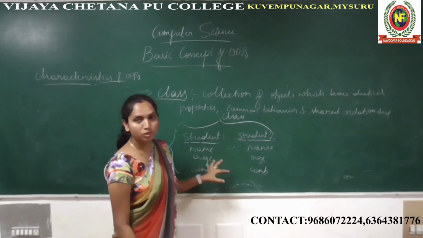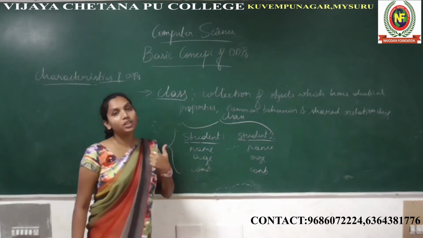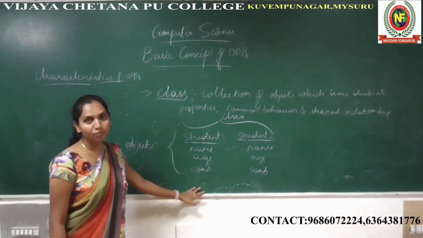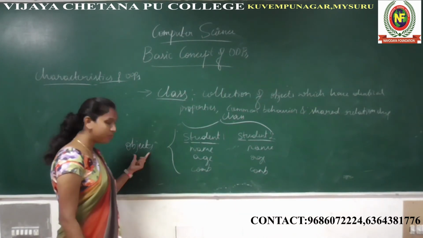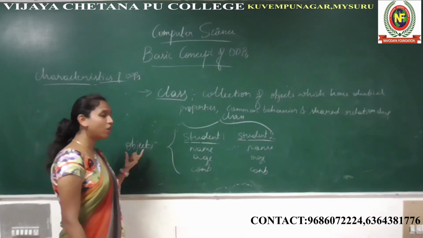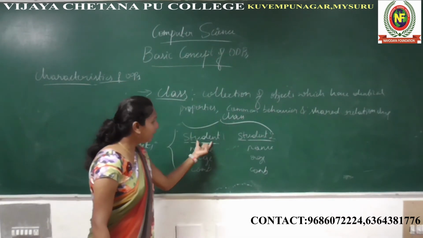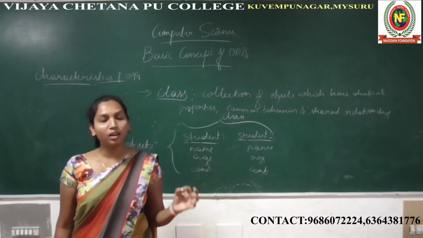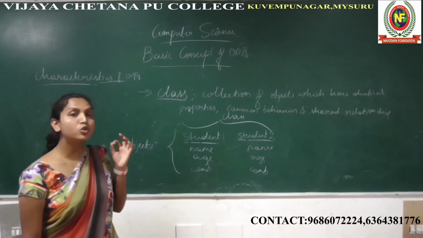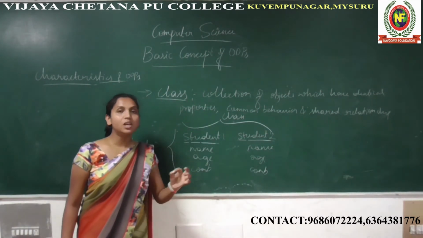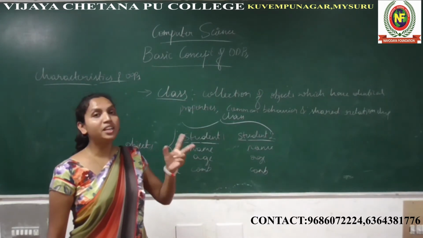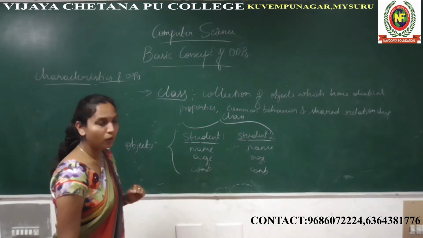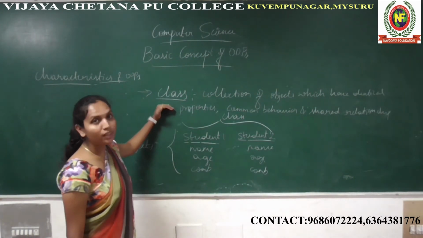Okay, I hope you understood what a class is now. So what is an object? An object is a collection of data members and member functions. That is an object. What is a class? A class is a collection of objects which have identical properties, common behavior and shared relationship. It is called a class. So you should know what a class is, what an object is, and the difference between class and object. Then only you can understand the further topics. I hope you understood about class now.